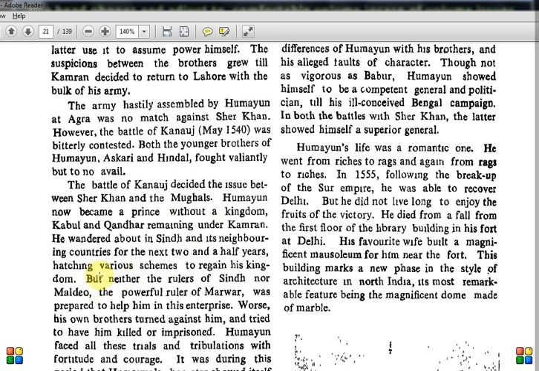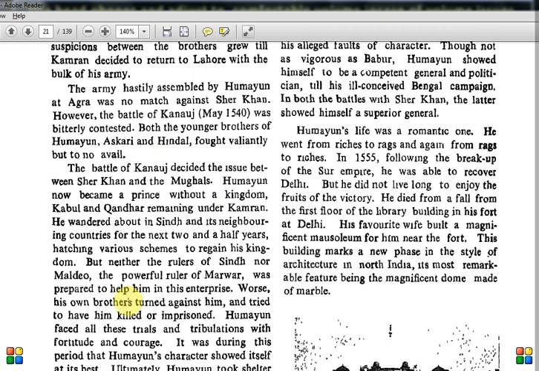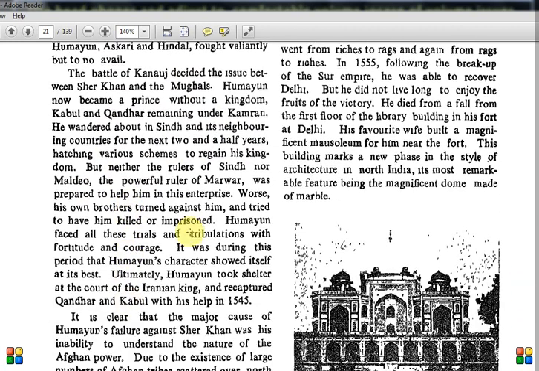Then neither the rulers of Sindh nor Maldeo, the powerful ruler of Marwar, was prepared to help him in his enterprise. Worse, his own brothers turned against him. So nobody is helping him. The western side people are not helping him, his brothers are not helping him, and even tried to kill him or imprison him. Humayun faced all these trials and tribulations with fortitude and courage. It was during this period that Humayun's character showed itself at its best.